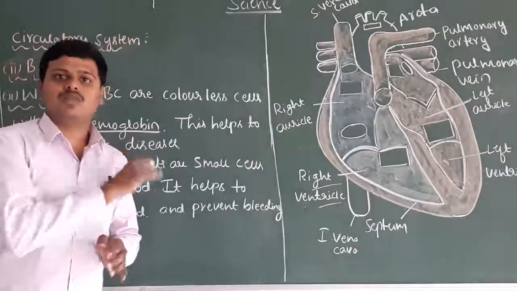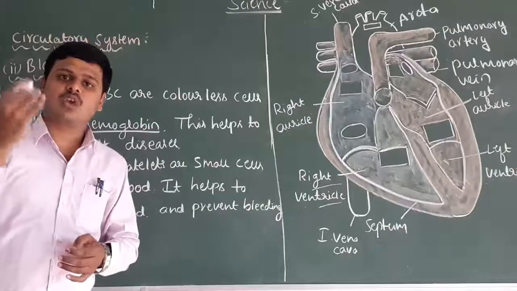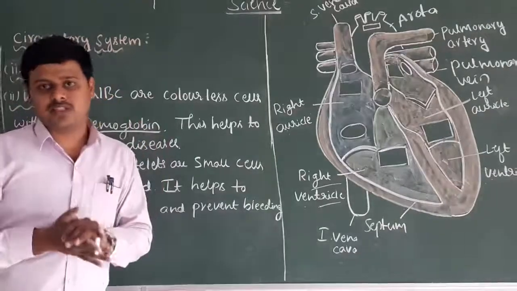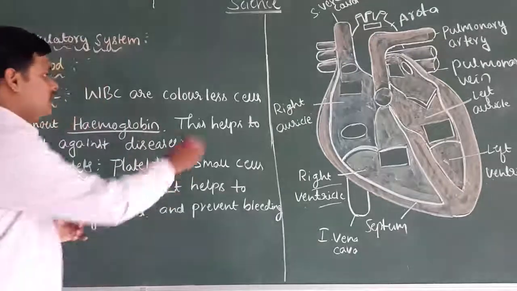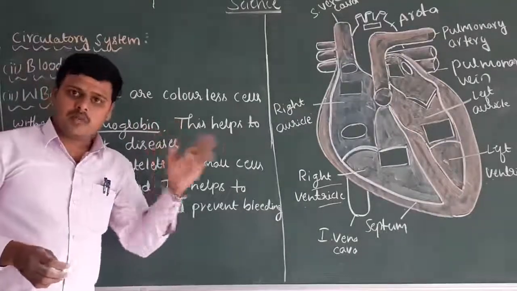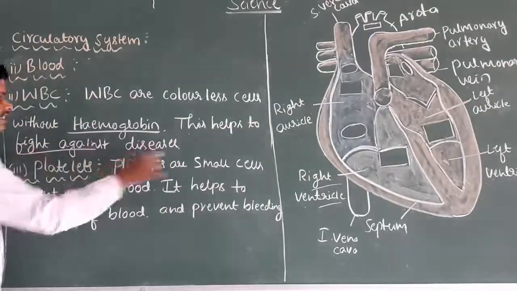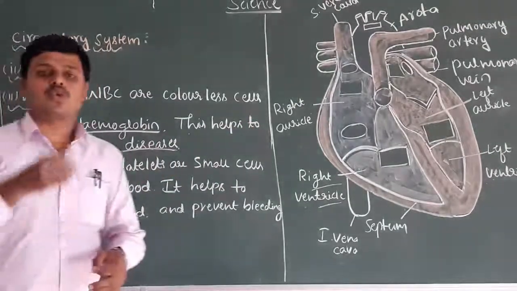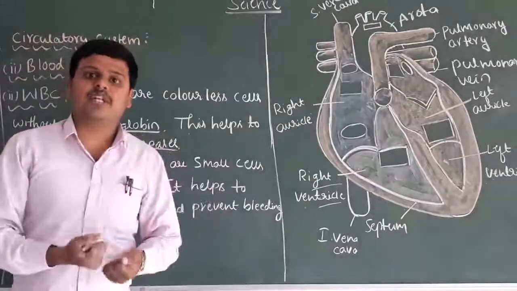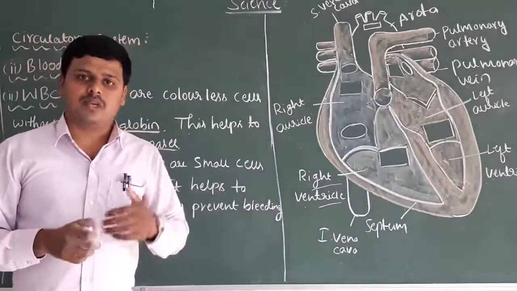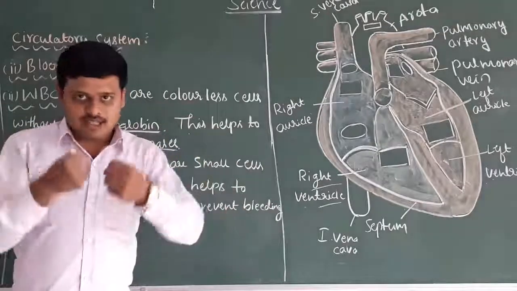Then what is the role of the white blood cells? Yes, it plays a very important role, my dear students. Just listen carefully. White blood cells are very helpful to fight against diseases. Whatever immunity power we have, its main role is to kill the disease causing agents.